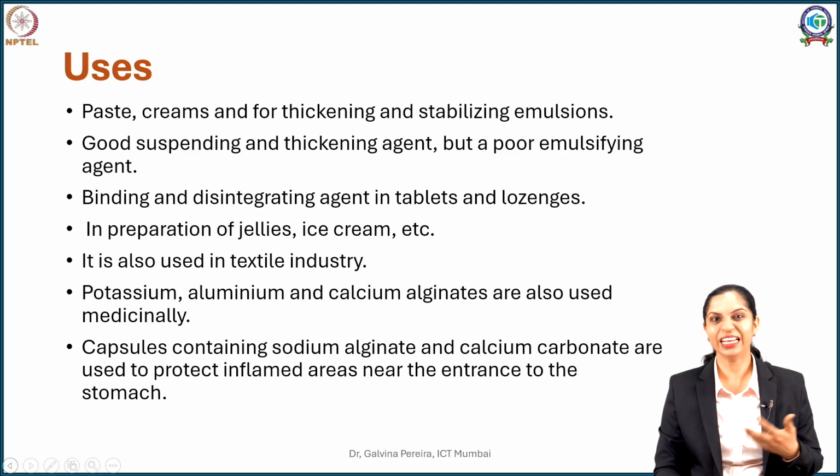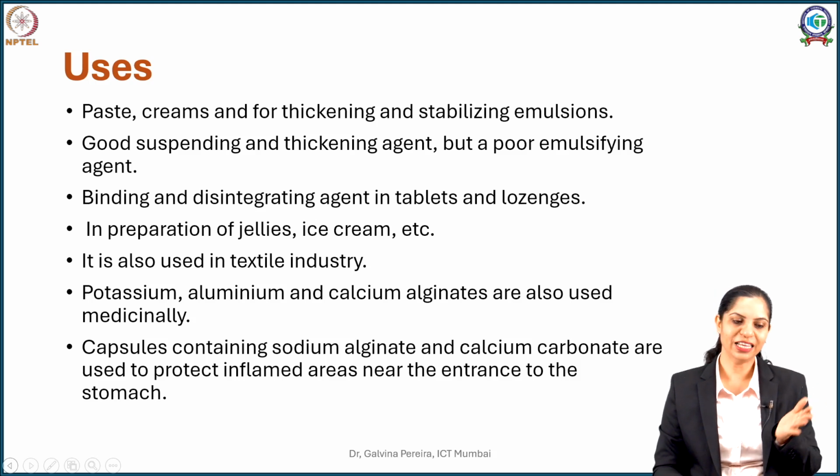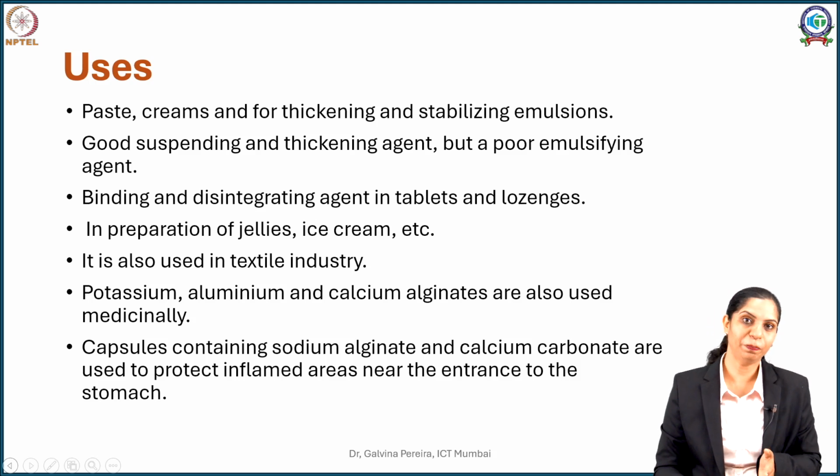So calcium carbonate initially neutralizes the acid, but like I said, with food this will keep on evolving and more acid will be generated. So this acid will then react with sodium alginate and convert it into alginic acid. Now this alginic acid will form a nice viscous thick jelly-like coating over your stomach ulcers or the inflamed area, and as a result this is protected from your stomach acids thereafter. So this is one interesting application where you can play with pH and still have pharmaceutical uses.